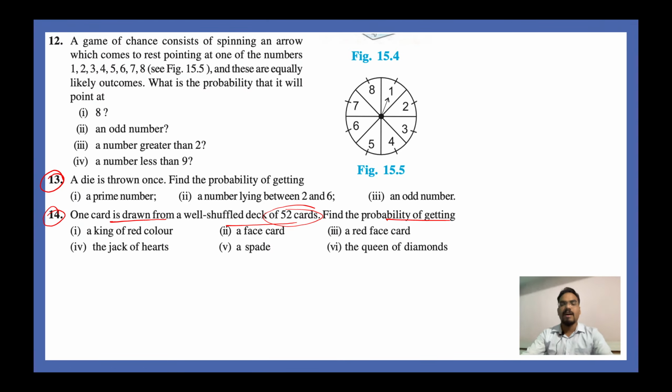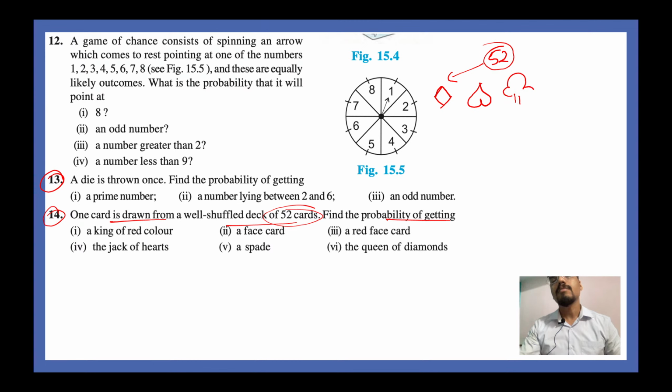So many things are there. Now for this I need to teach you one thing, guys. In a deck of 52 cards, you can categorize these 52 cards in groups of 13. So in total you will have 4 groups. Now what are those groups? You have a group of diamond cards, a group of spade cards, a group of clubs, and a group of hearts.